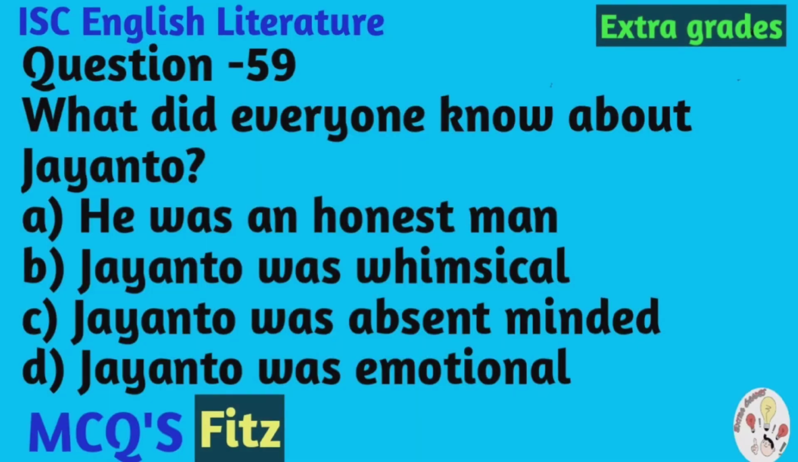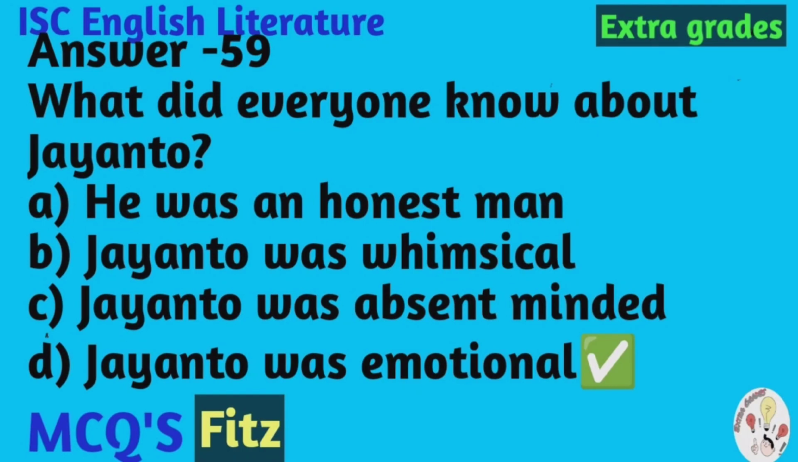Question number 59. What did everyone know about Jayanto? The options are: A. He was an honest man. B. Jayanto was whimsical. C. Jayanto was absent-minded. D. Jayanto was emotional. And the correct option is Jayanto was emotional.